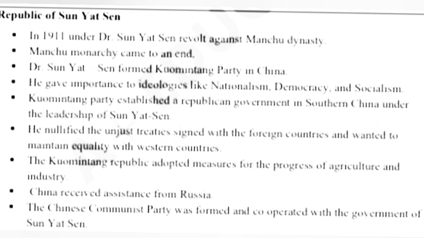The Kuomintang Party established a republican government in southern China under the leadership of Sun Yat-sen. He nullified the unjust treaties signed with foreign countries and wanted to maintain equality with Western countries. The Kuomintang Republic adopted measures for the progress of agriculture and industry. China received assistance from Russia. The Chinese Communist Party was formed and cooperated with the government of Sun Yat-sen.